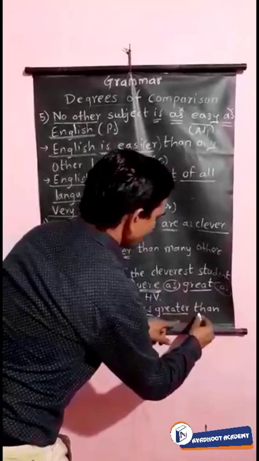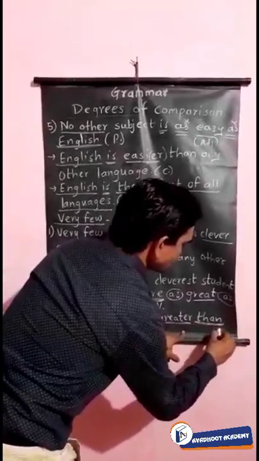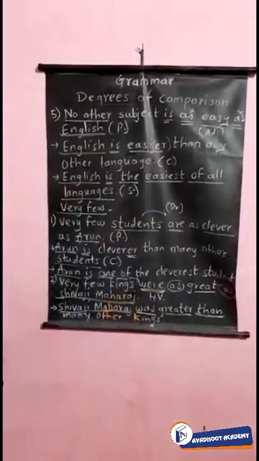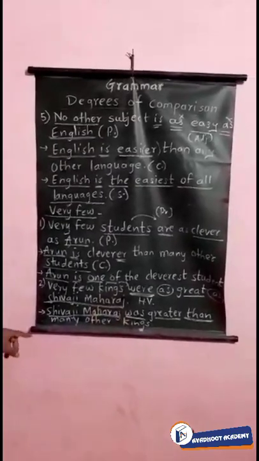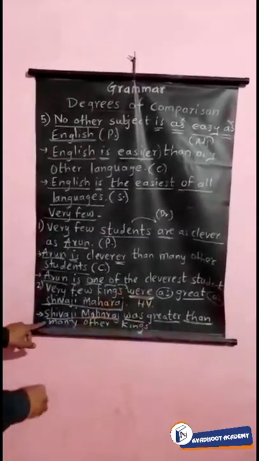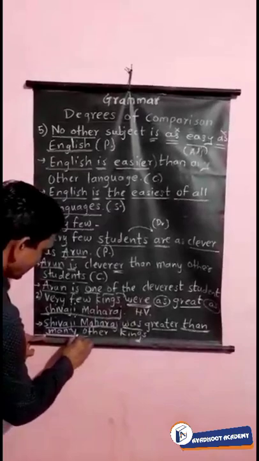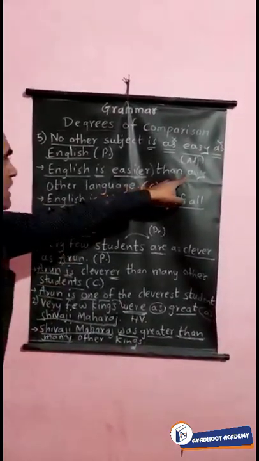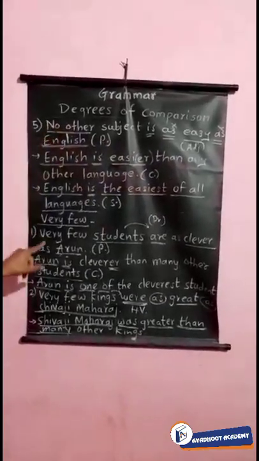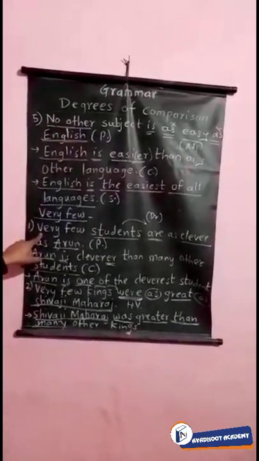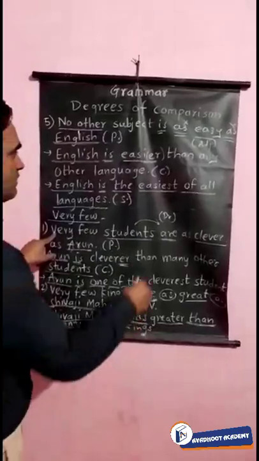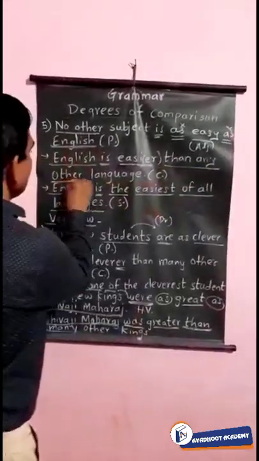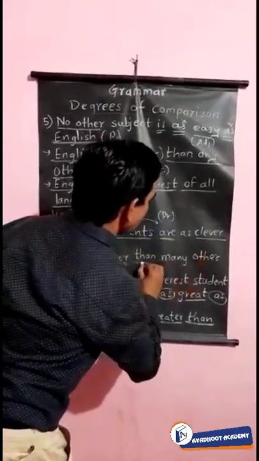After that we continue changing this sentence into comparative. The word "than" is very important in the comparative degree. So we are using "than many other." See the changes: in the "no other" form we use "any other," but when we change the sentences of "very few," at that time instead of "than any other" we take "than many other."